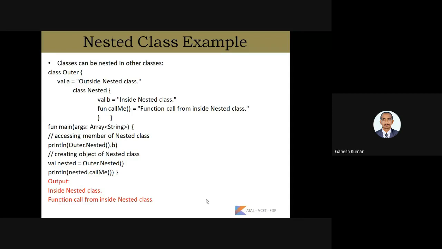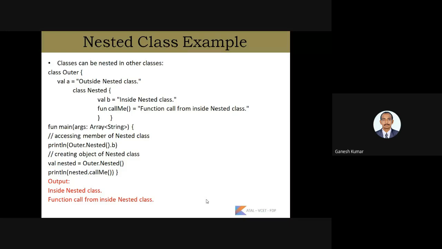Then we have defined a function called callMe from inside the nested class. In the main function, we are accessing the member of the nested class by creating an object of the nested class: Outer.Nested().b. Here we have created the object for the nested class, and we have accessed the variable declared inside it.